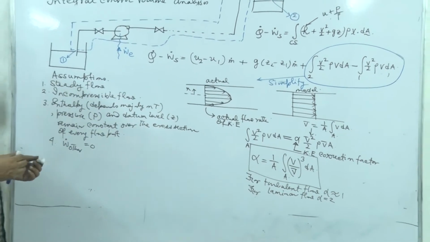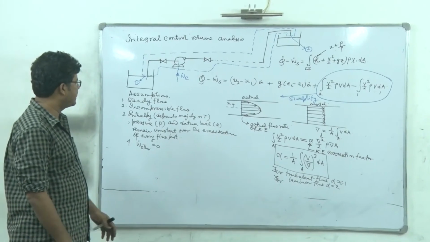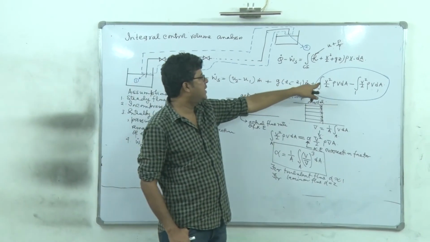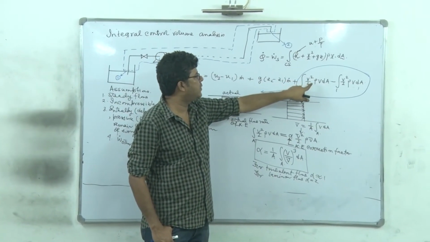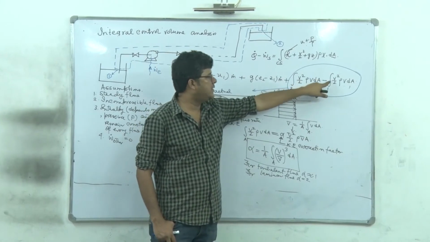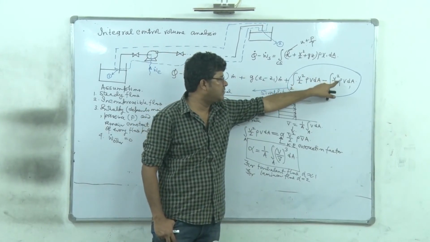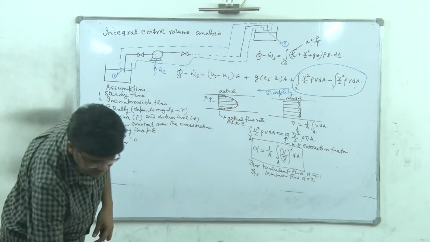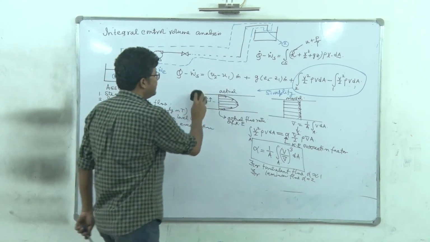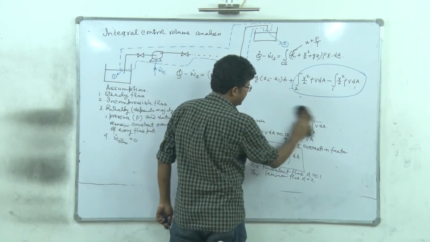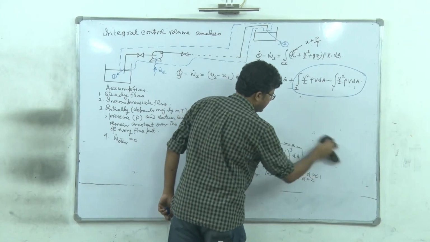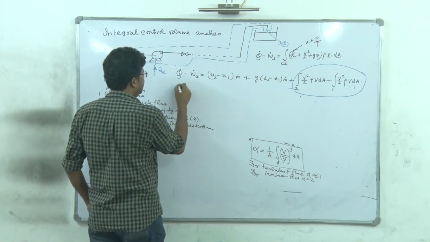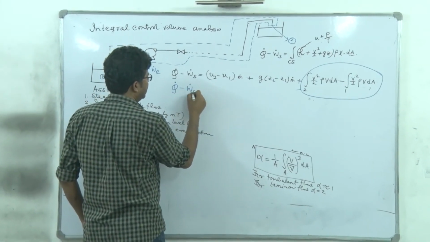So definitely with this idea we can now replace these two terms as alpha 2 into V2 bar square by 2 into M dot, and here alpha 1 into V1 bar square by 2 into M dot. So let's do that. I'm erasing this part. So our simplification is done. So using the idea of the kinetic energy correction factor, we now write that Q dot minus W dot S, okay.